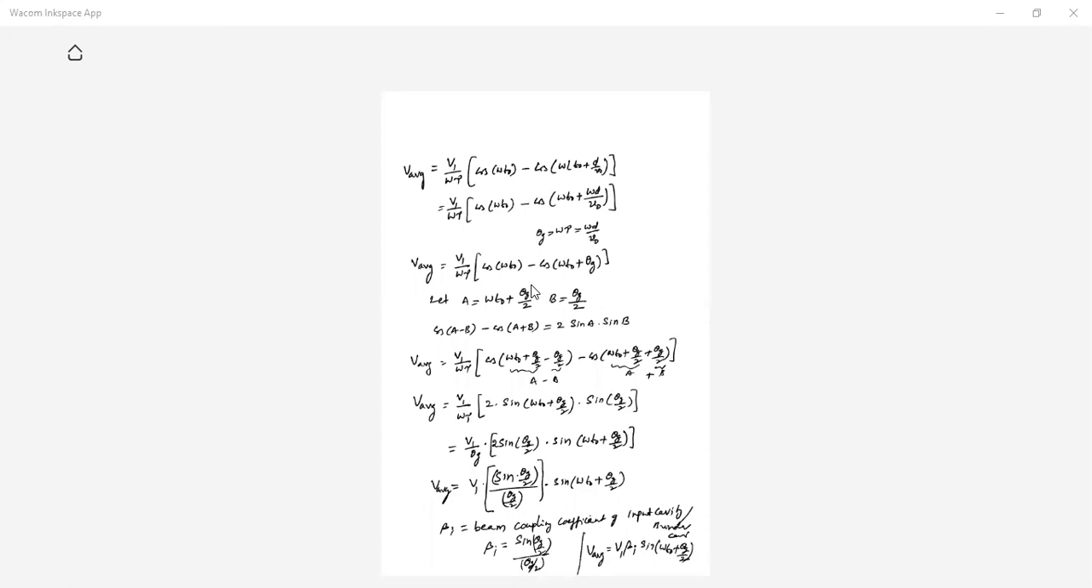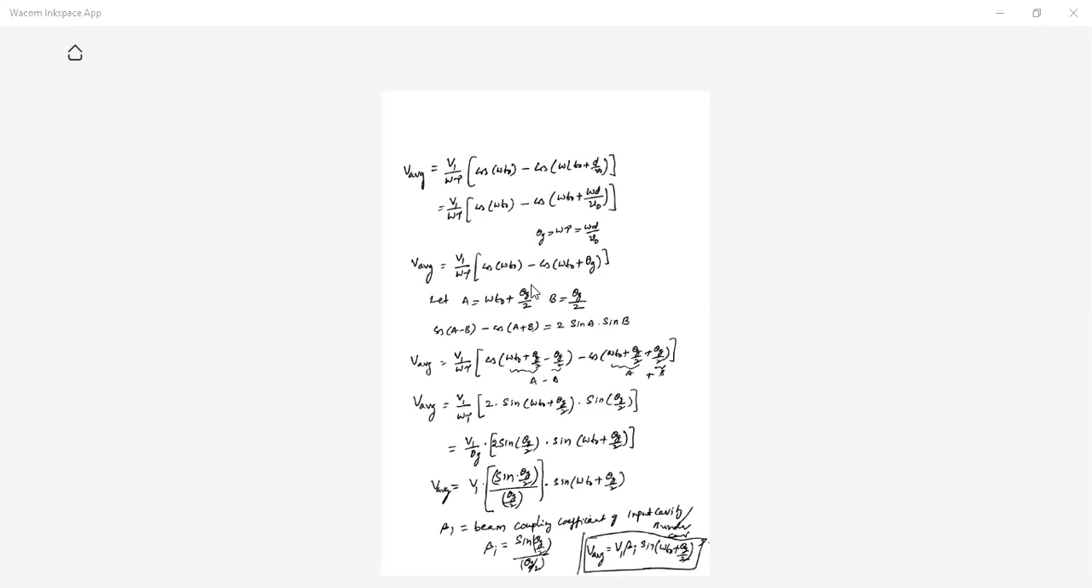Please note down up to this point. We can go for the next one. So V average is beta I V1 sin of omega T naught plus theta g by 2. This is the average voltage in the gap of the buncher cavity.